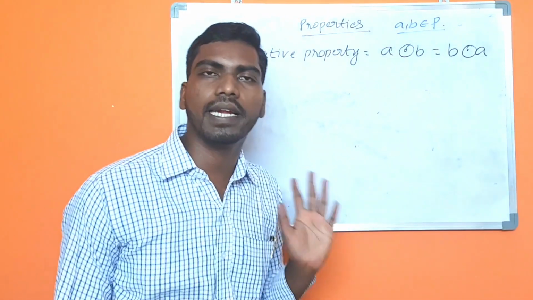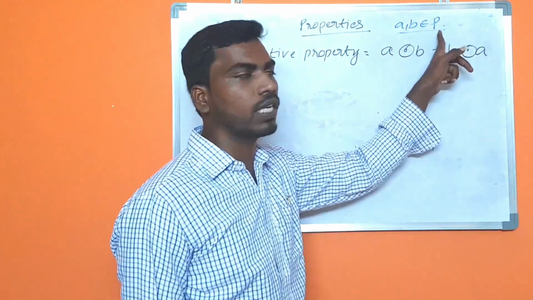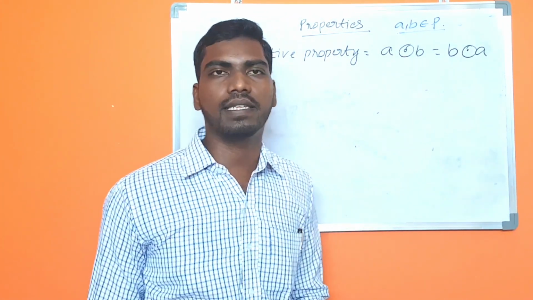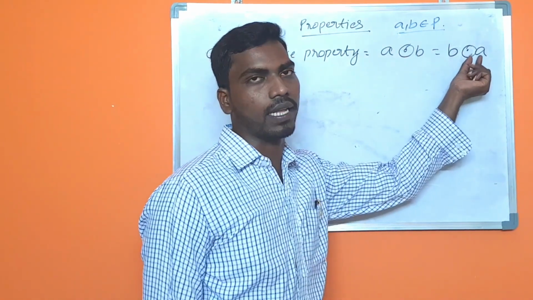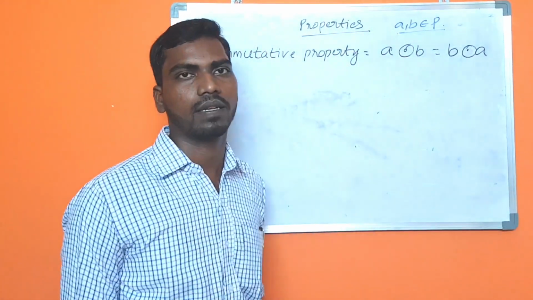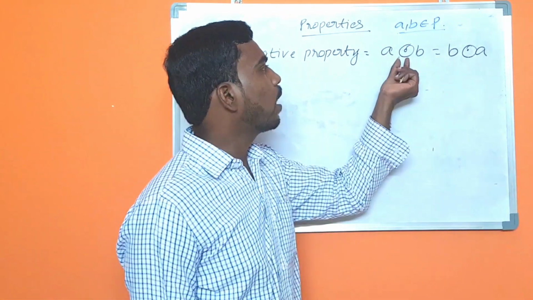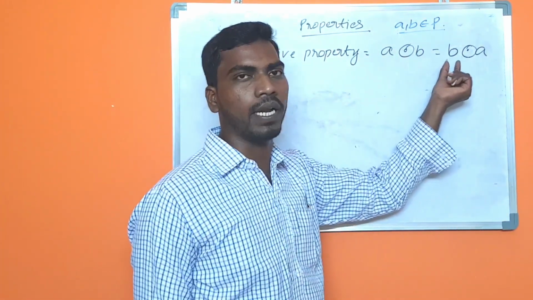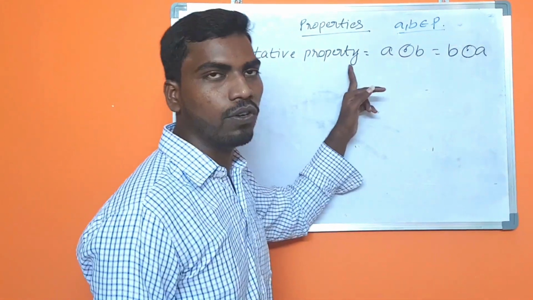Okay. Now let's get into another property. Commutative property. If A, B are two numbers belonging to a particular series like whole numbers, natural numbers or integers, and A dot circle B equal to B dot circle A, if it is correct, then it is called the commutative property. I am repeating one more time. When we take two numbers under a particular operation, if A dot circle B equal to B dot circle A, then we say the operation has the commutative property.